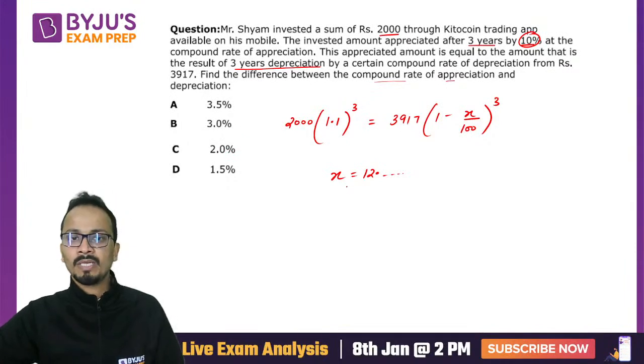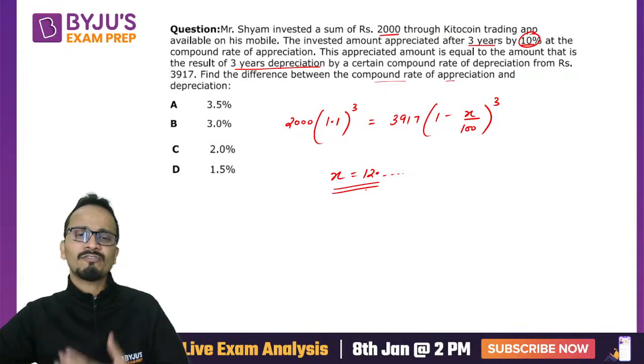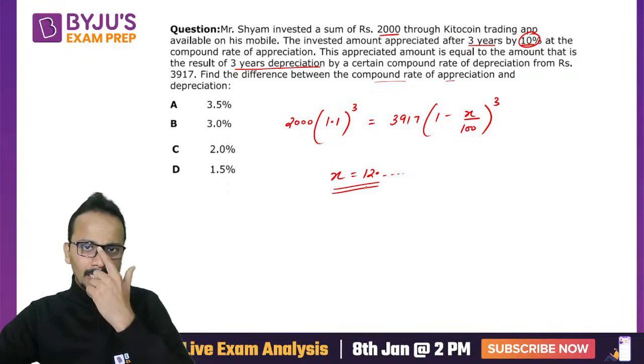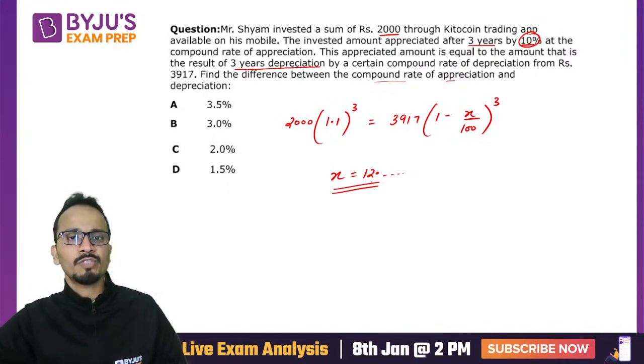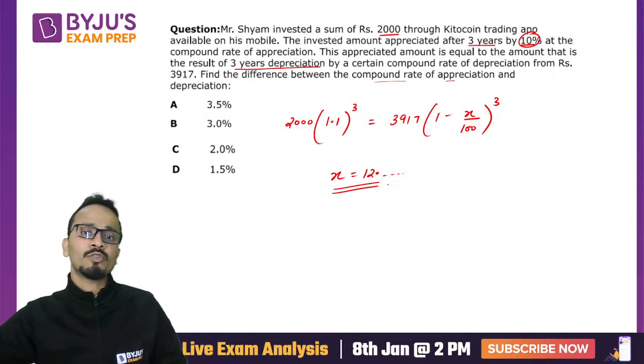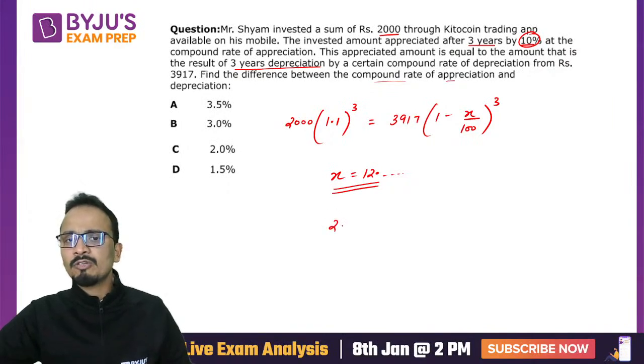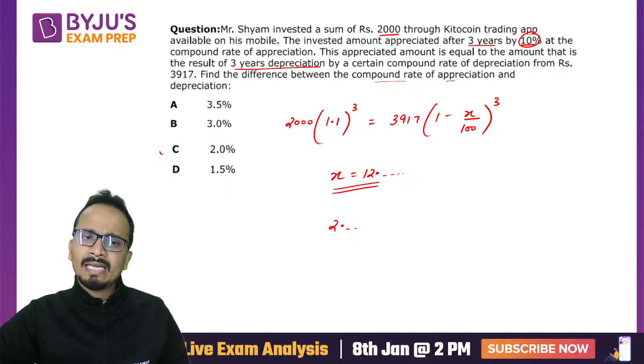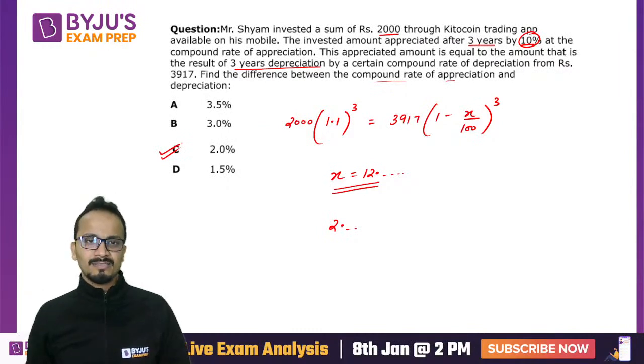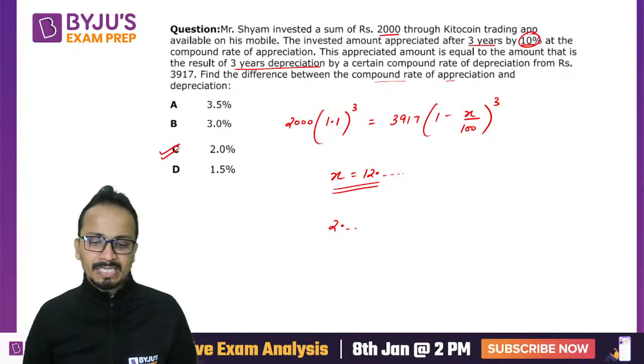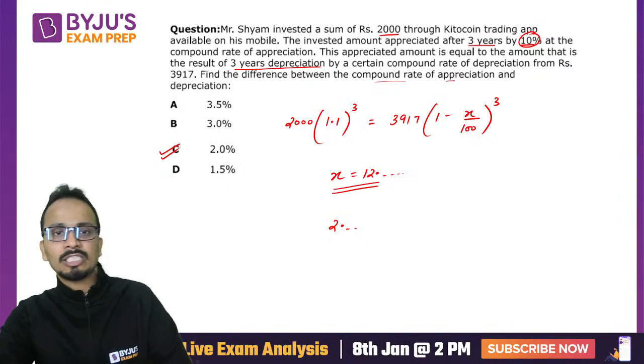I am not saying that you cannot do this question, but it will be very, very difficult to do this question. Okay, so upon using calculators, I've got the value as 12 point something, and the difference between this rate of depreciation, which is 12, and the rate of appreciation, which was 10, the difference is coming out to be 2 point something, and option C is the answer. Okay, so not to be picked in the actual examination, such a type of question.